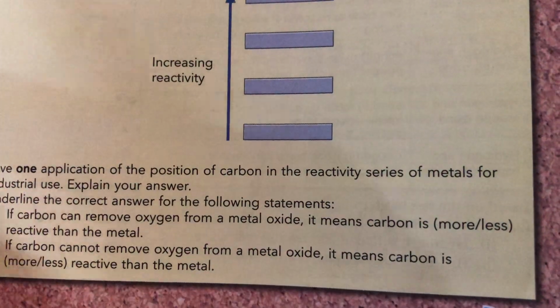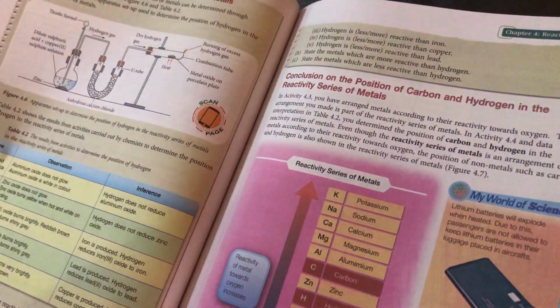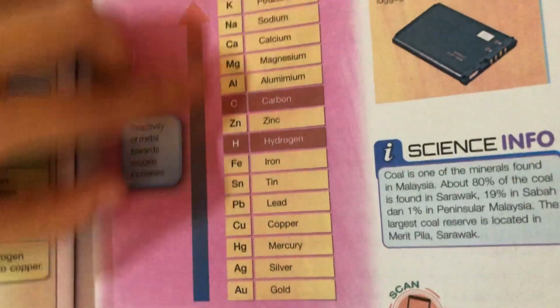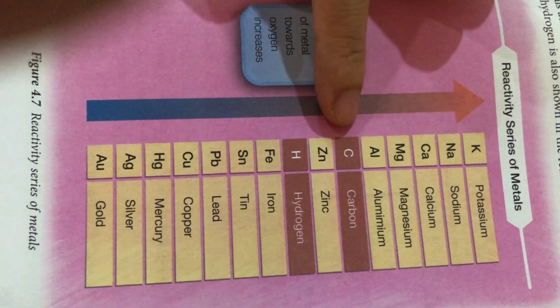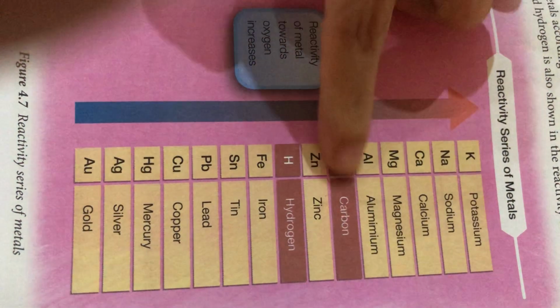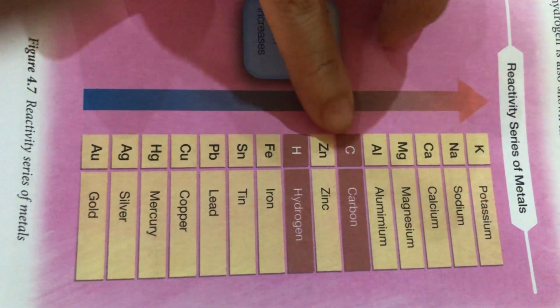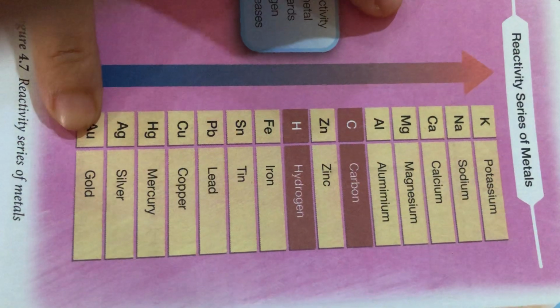Okay, so this is the experiment that we are going to do in lab. Probably some will be demonstration. Some are actually quite dangerous. Okay, now look at this list. This is the list that happens to exist in your textbook. You see carbon is here. So the things above carbon cannot be extracted using carbon. Okay, so the things below carbon can be extracted using carbon.